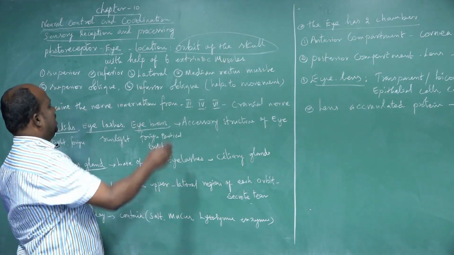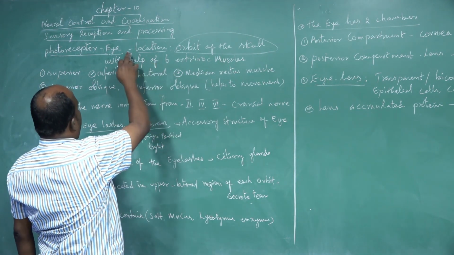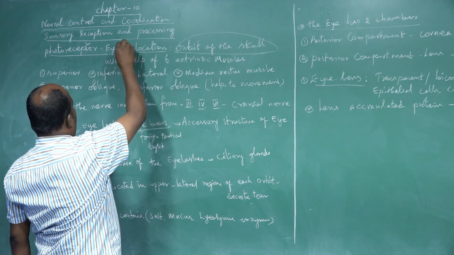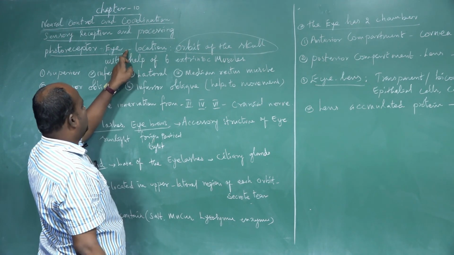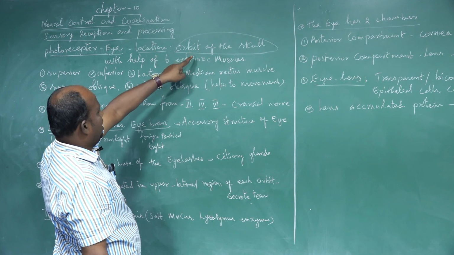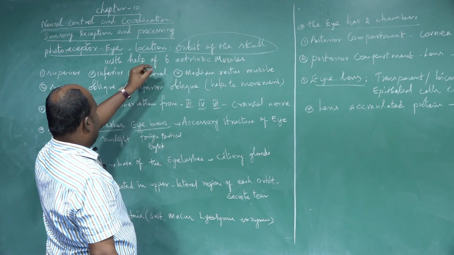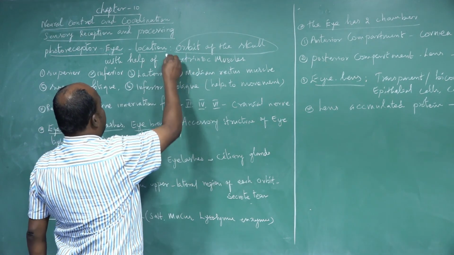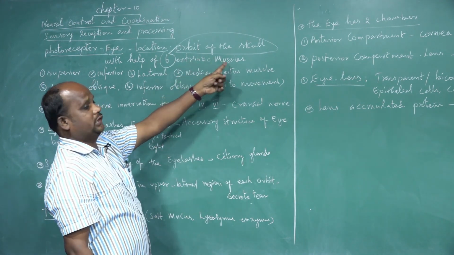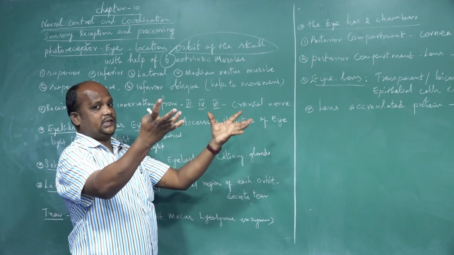The eye, the photoreceptor organ, is located in the orbit cavity of the skull bone. It is covered by 6 different types of muscles, called extrinsic muscles, which help in focusing light rays.